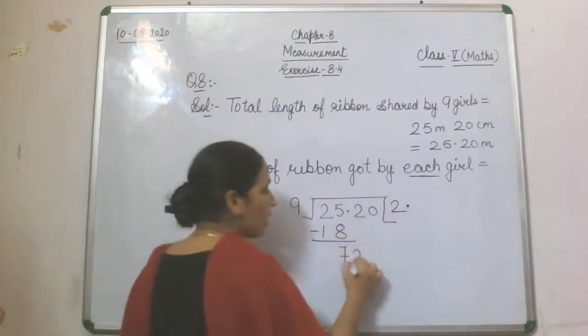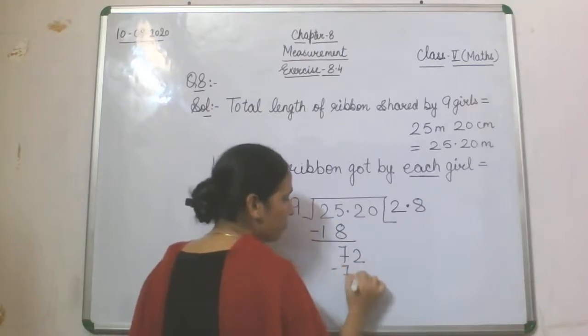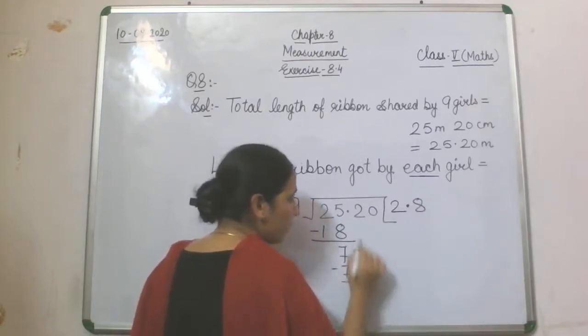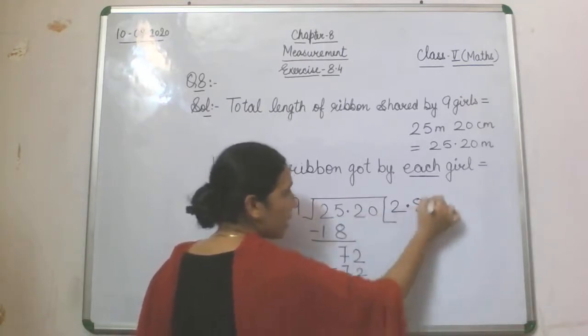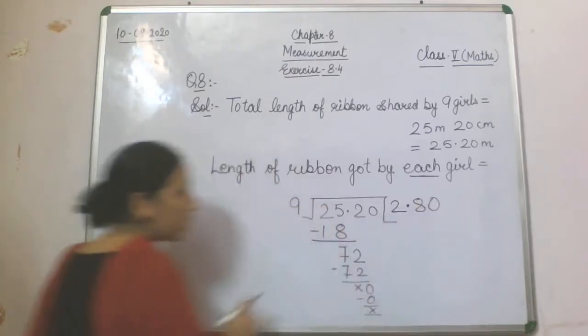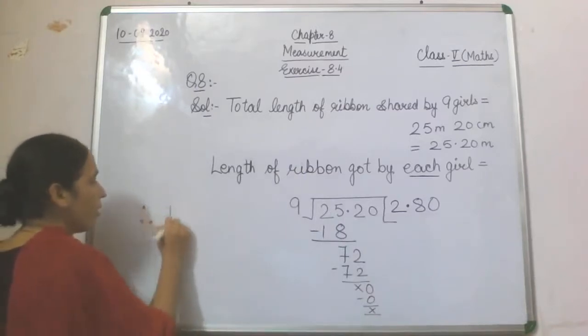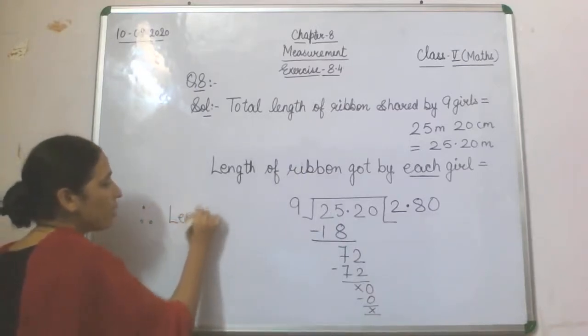Now 2 will get down. 9 8s are 72. Now what is remaining? Nothing. 0 will be left. Then 9 zeros will be 0. So what is the length that is shared by each girl? Therefore, this last statement only we will write in the therefore.